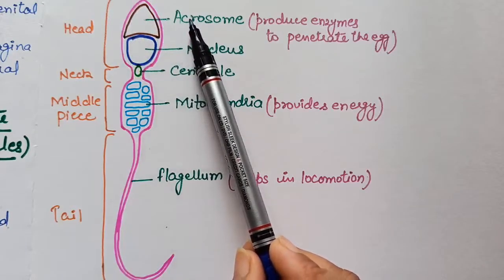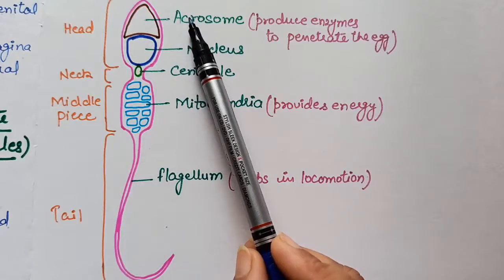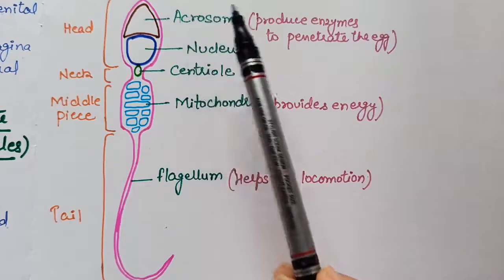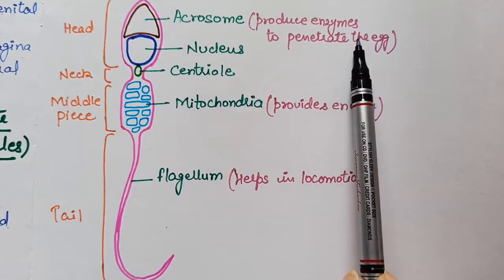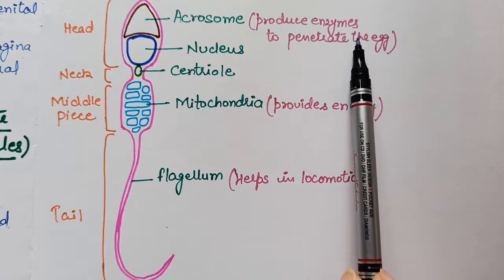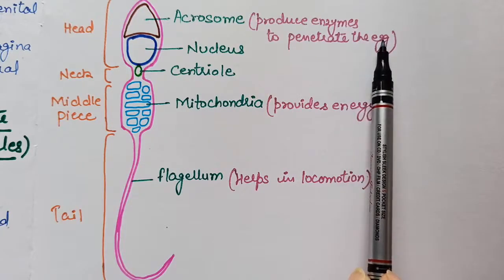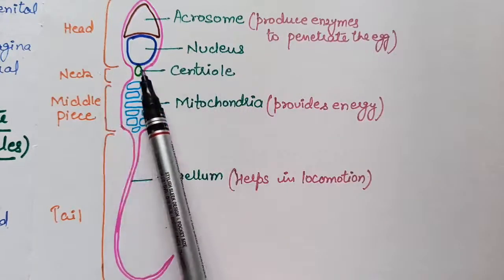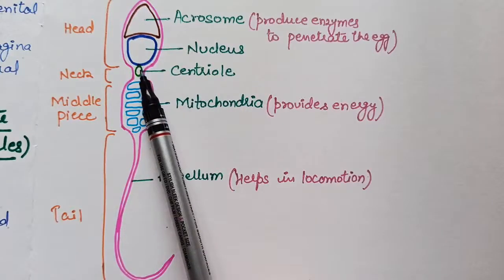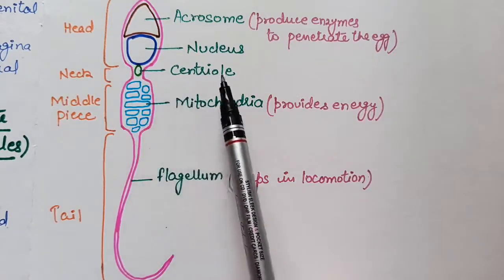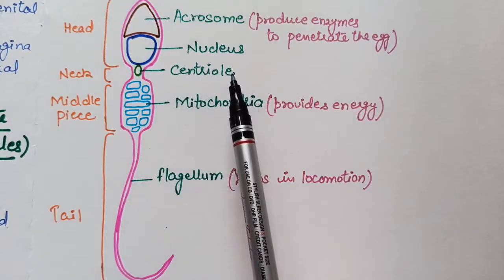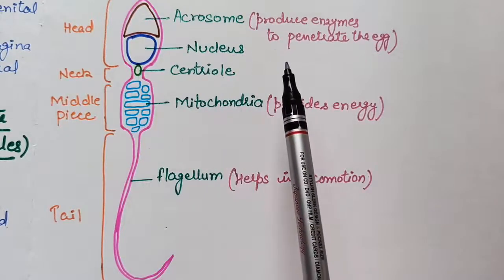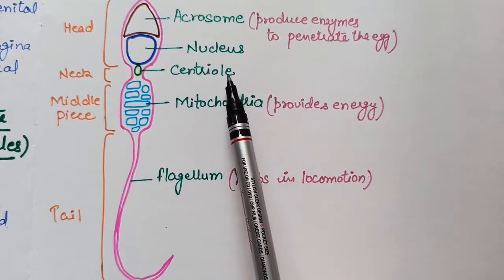What does it contain? It produces a certain type of enzymes that helps the sperm to penetrate the egg. At the time of fertilization, they produce certain kind of enzymes that helps the sperm to get into the egg. That is acrosome. This is the nucleus. What is present in this neck region? Centriole. Centriole, beta, mainly you can just remember, it always helps at the time of cell division. When the zygote forms and the cells divide further, then it plays an important role.